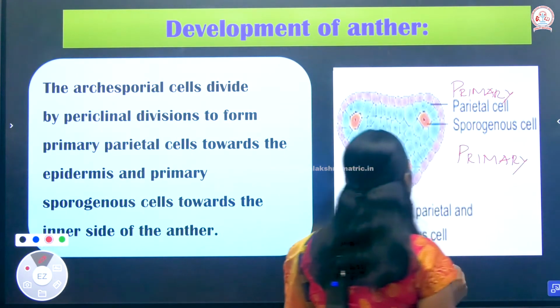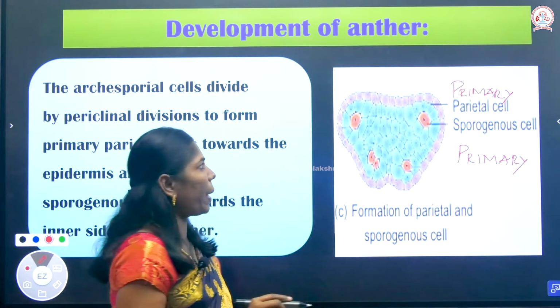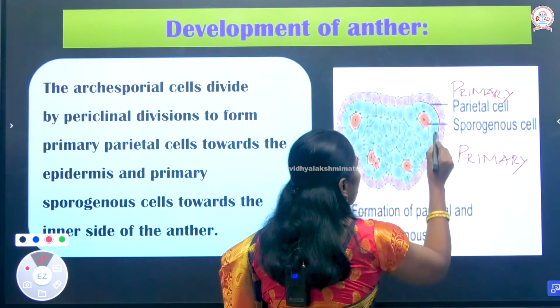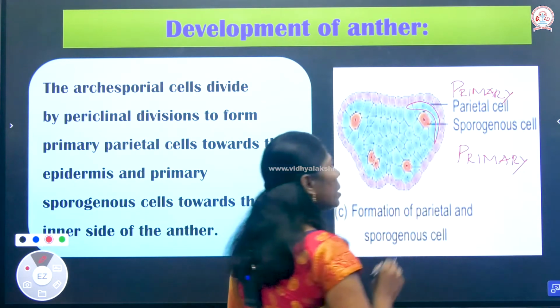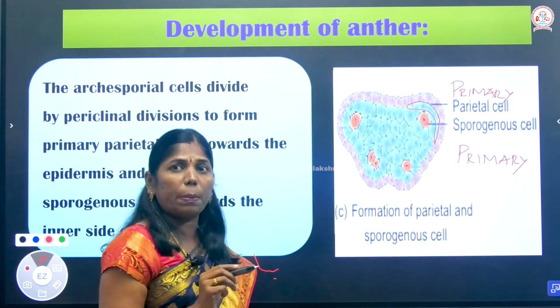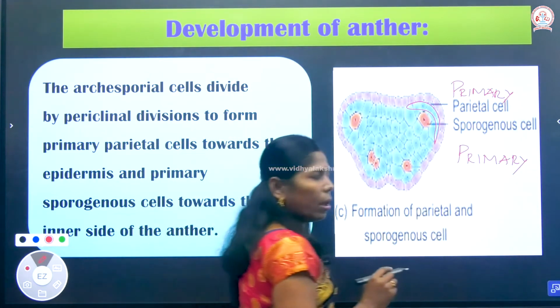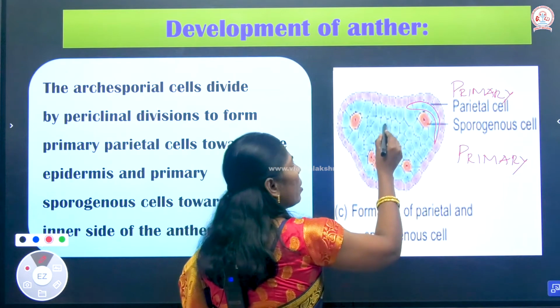Where is the primary parietal cell? The primary parietal cells are formed in the outer region, towards the periphery, and the primary sporogenous cells are formed in the center.